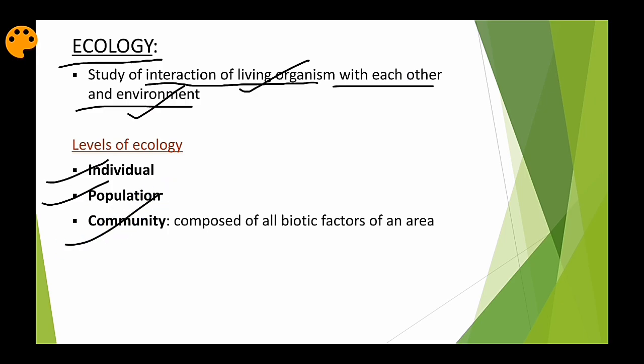Now coming to community. What is a community? A community is all the populations of different species that live in the same area and interact with one another. In short form, it is composed of all the biotic factors present in an area. I think you understand this, right? What is ecology? What are the 3 different levels that we have dealt with? Now 3 more are remaining.